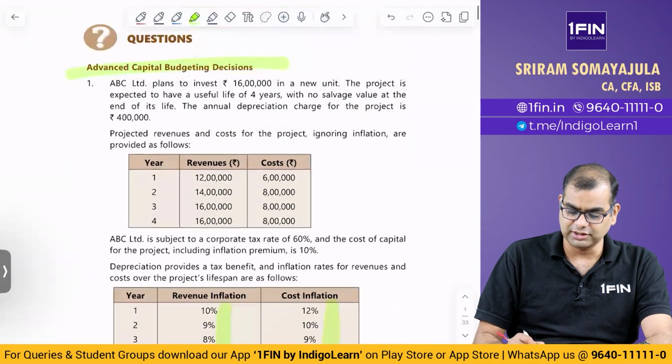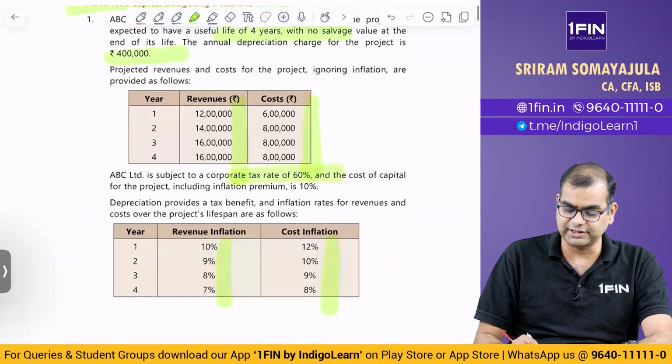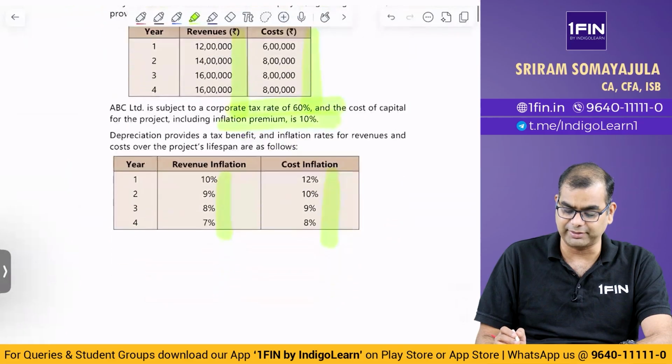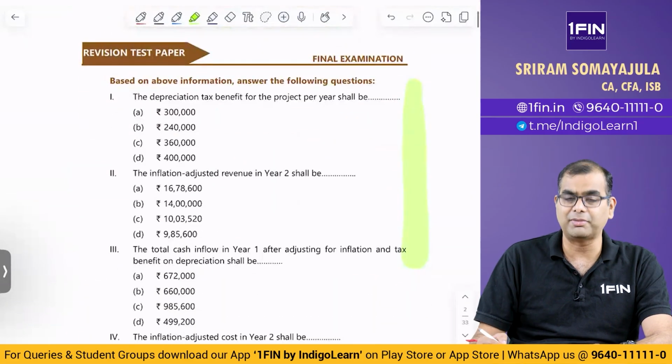So there's a project. The project has certain revenues, certain costs. There's an investment. There's no salvage value. Some depreciation is there. There's a tax rate, and including inflation premium, something is the cost of capital. You are now supposed to find out a bunch of points.